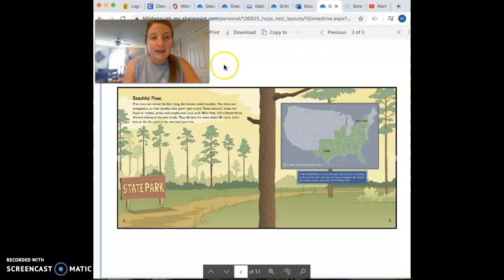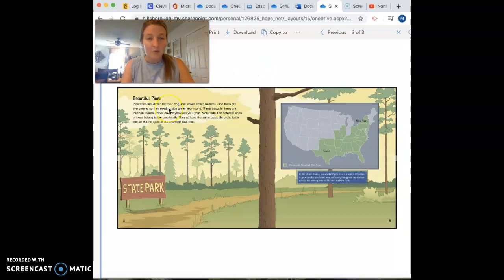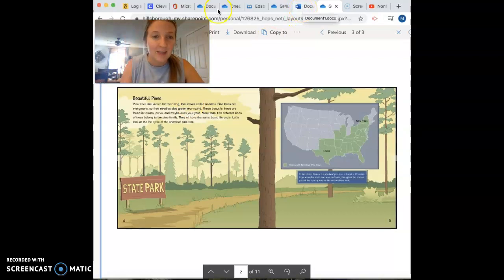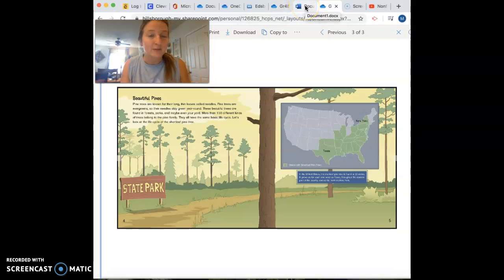So right now I have to use my reading strategy and my reading brain. So this is called Beautiful Pines. Now, when I think of a dead tree, I don't normally think of it as being beautiful. So I'm going to use what I just read, and it said that their needles stay green year-round. So whenever I picture beautiful, I think of something alive, something not dead.